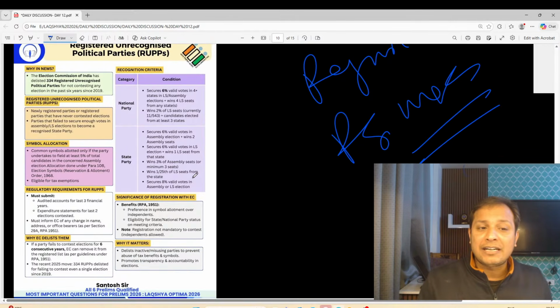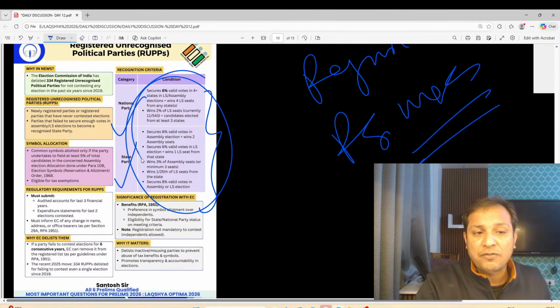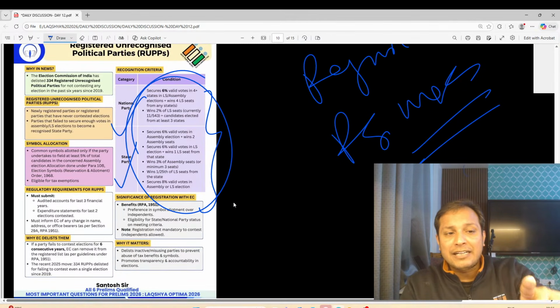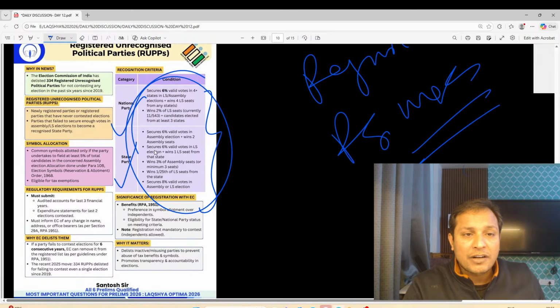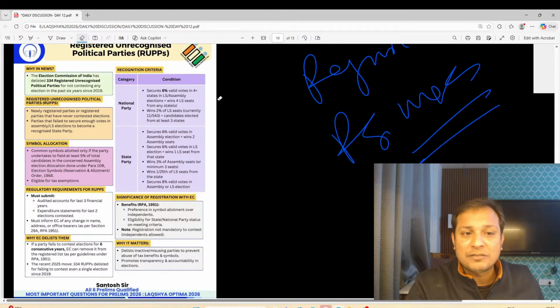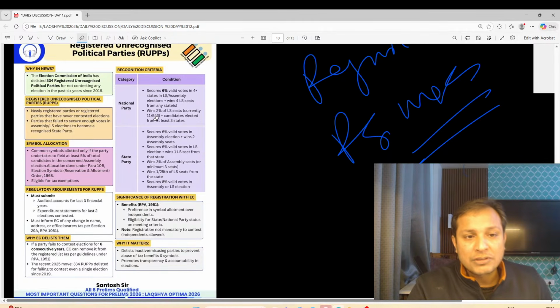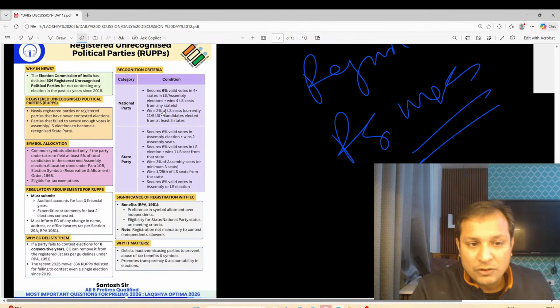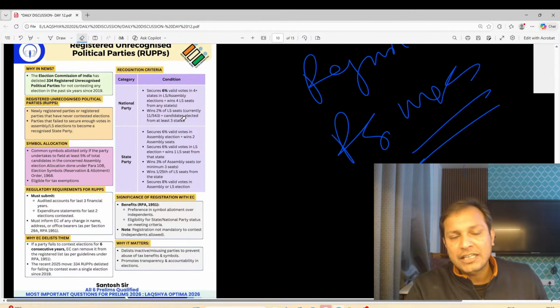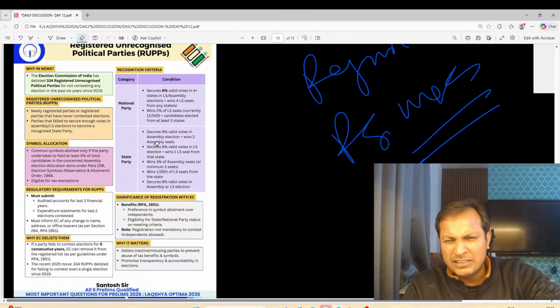Recognition of political parties as state parties and national parties is as per their performance in the election. Please do prepare what performance is needed for a national party and for a state party. For recognition as a national party, there are some conditions. Secure 6% valid votes in 4 states in the Lok Sabha or assembly elections, or win 4 Lok Sabha seats from any states, or win 2% of the Lok Sabha seats. A lot of conditions are there. These are factual information.